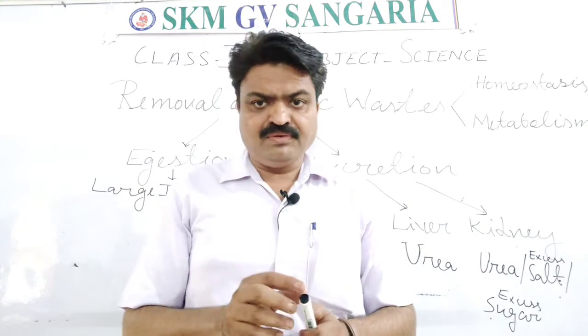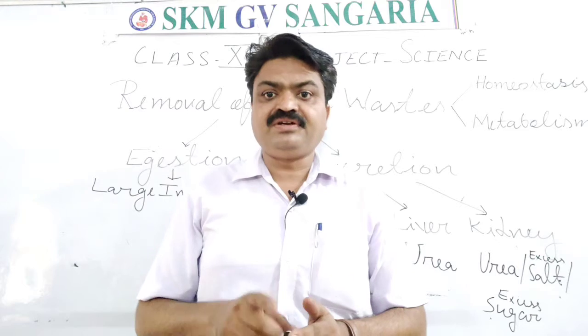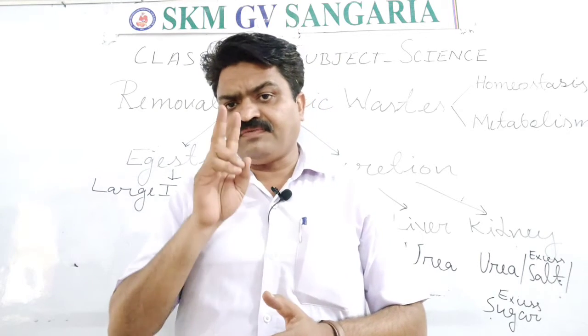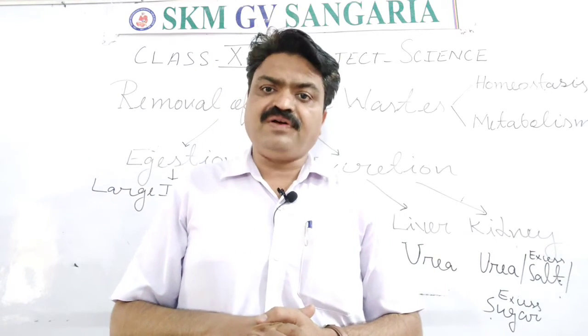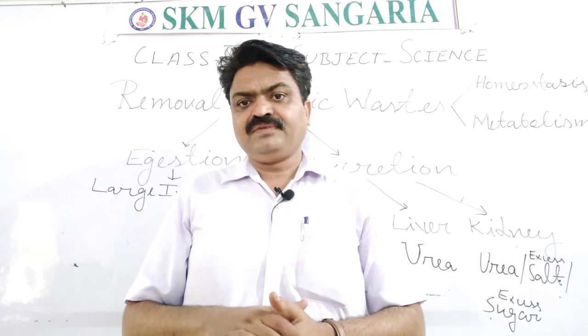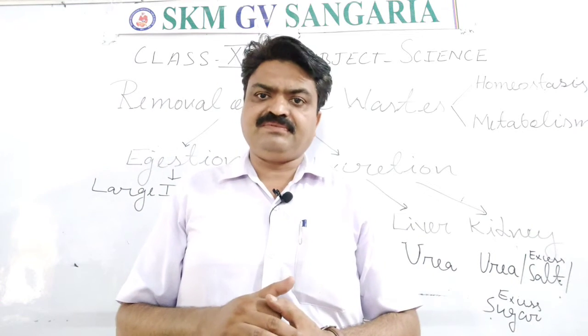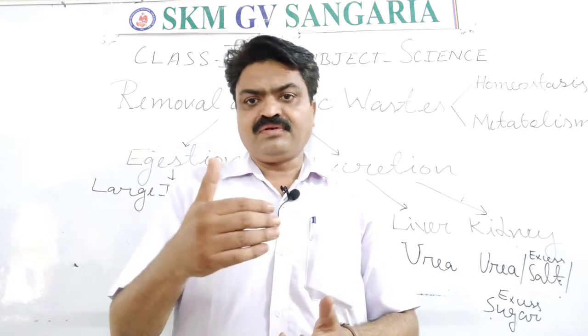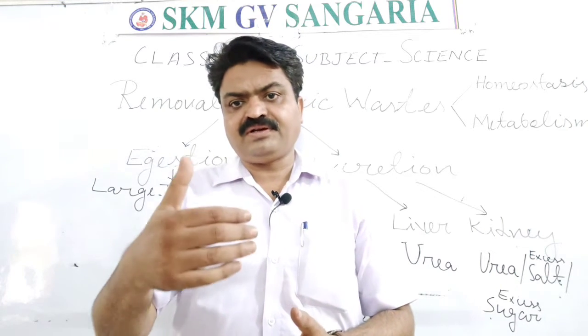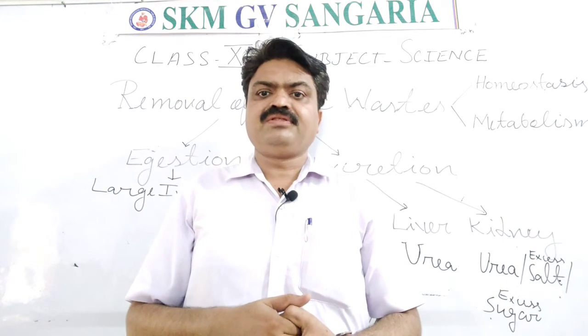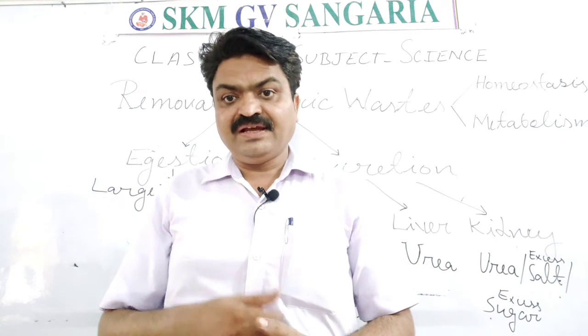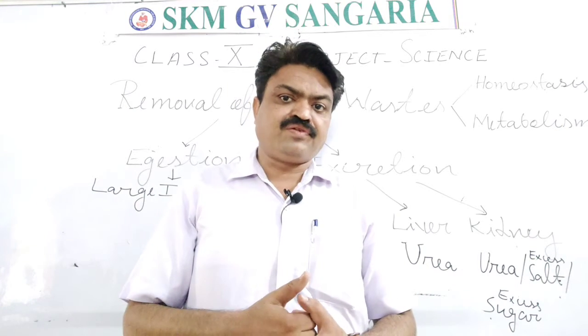These bean-shaped organs are known as kidneys. One pair of kidneys is found in our body, and with the help of our kidneys we remove nitrogenous waste and excess salt from our body.